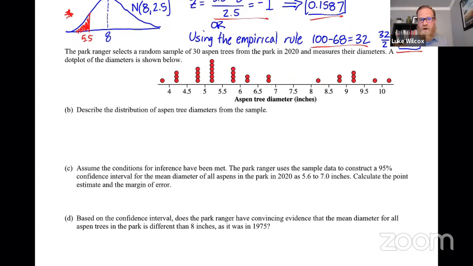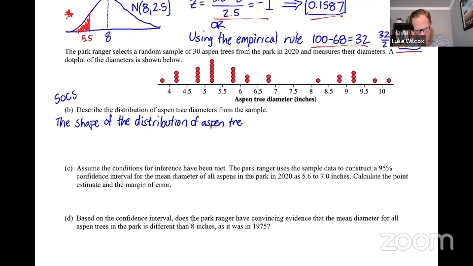Very specific things that we know need to be included in the response for this. One of the ways that you can remember it is using the acronym SOCS, which stands for shape, outlier, center, and spread. So we want to make sure that we address all of those within the context of the problem. So I'm going to start with the shape. And let's say the shape of the distribution. And right here, I'm going to be very specific about what type of distribution. This is where I'm going to get my context of the problem in right off the bat. So what is the distribution? It's the distribution of aspen tree diameters.